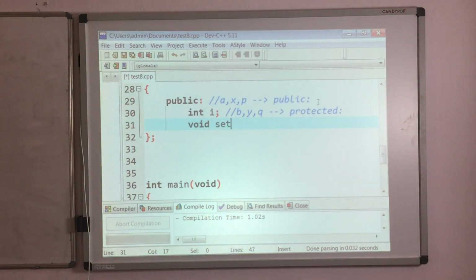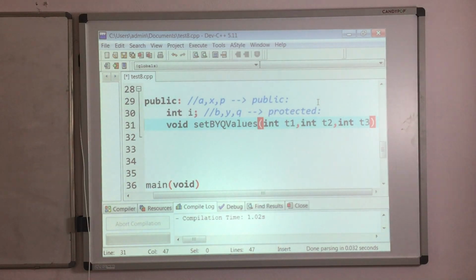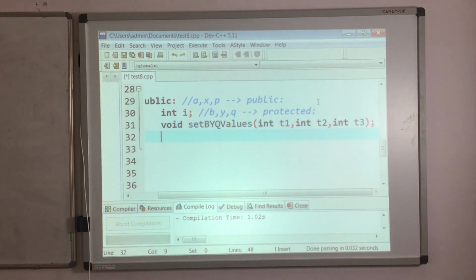Set B, Y, Q values. How many parameters I have to pass? Right now I have to pass 3 parameters because 3 data members I want to initialize. Okay, close this declaration.